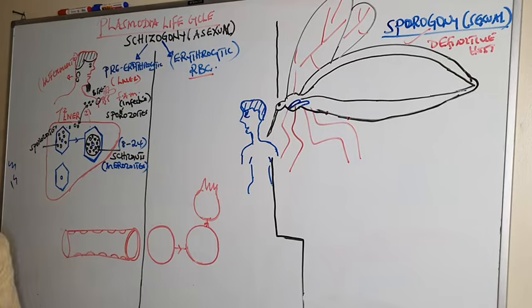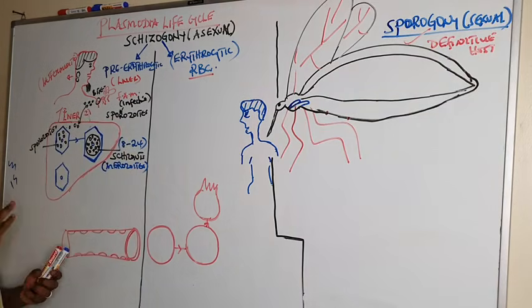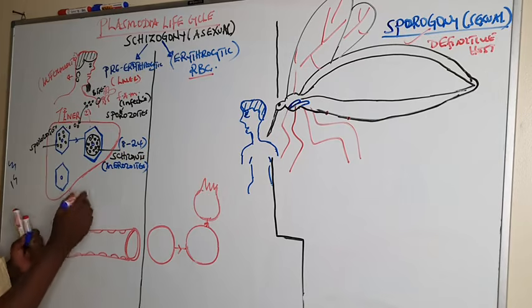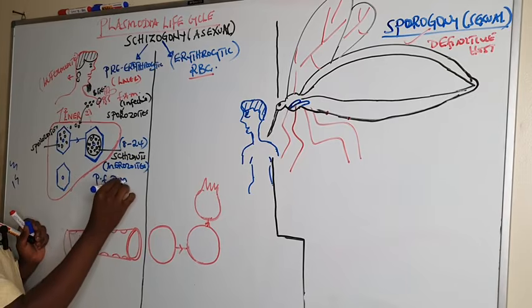We have mainly five different species of Plasmodium, such as Plasmodium falciparum and Plasmodium malariae.